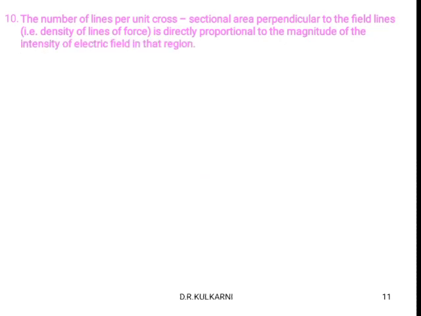The number of lines per unit cross-sectional area perpendicular to the field lines is directly proportional to the magnitude of the intensity of electric field in that region. That is, delta N divided by delta A is directly proportional to E.